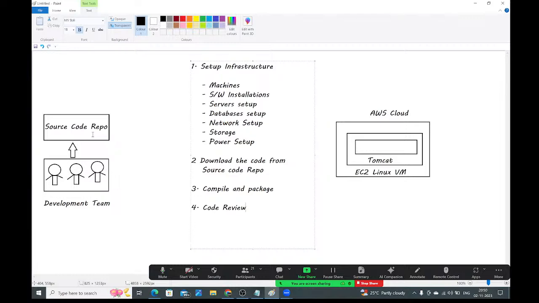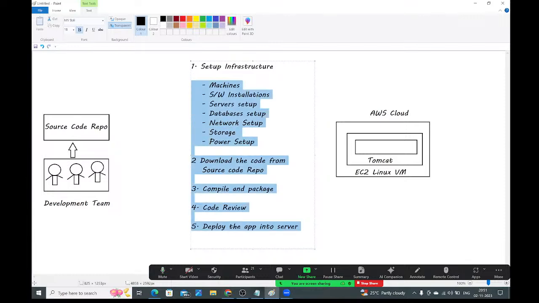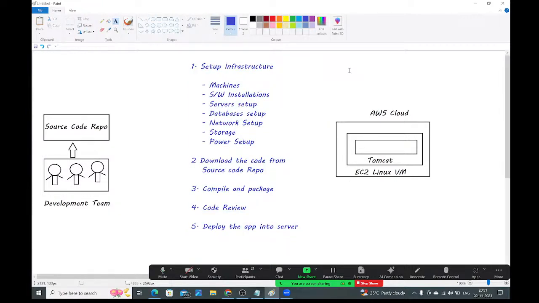Once code review is successful, then only we will deploy the application into the server, guys. Here, deploy the application into the server. Okay, right, after deploying the application in the server, we need to monitor, guys. That I will come to later, guys. Observe carefully up to here, guys.